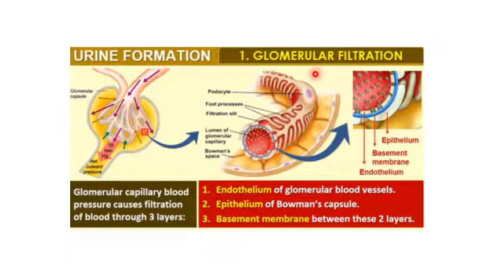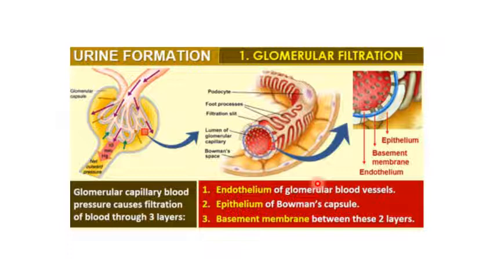So the glomerular capillary blood pressure causes filtration here in three layers. There is a high blood pressure maintained because of the structure of the glomerulus. So because of this, all the unwanted particles will be filtered out. These three layers are the endothelium of glomerulus blood vessels, the epithelium of the Bowman's capsule, and the basement membrane between these two layers. So because of the high pressure here, the filtration will occur easily.